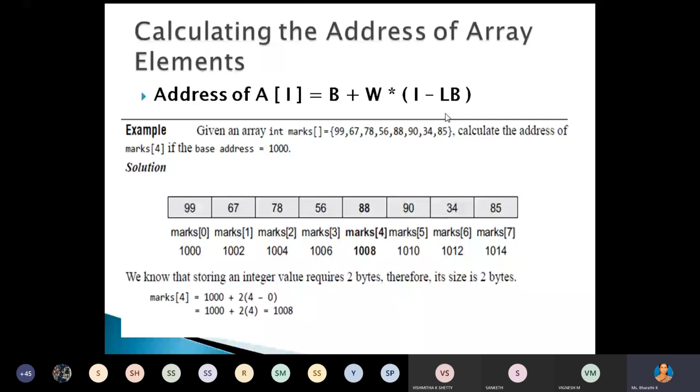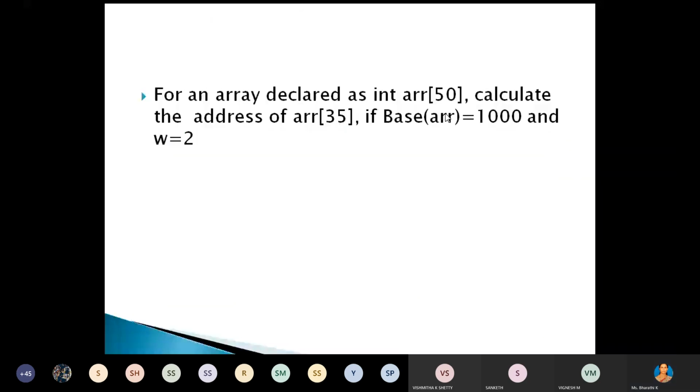Okay, now solve this problem. For an array declared as int ARR of 50, calculate the address of ARR of 35 if the base address equals 1000 and the word length is 2. Consider the size of the integer as 2. Tell me the answer.